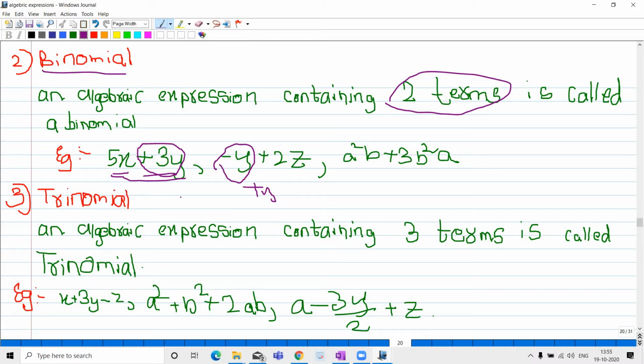Now I said monomial and binomial. You got the definitions and also an example, because all people understand by example. Now we completed binomial and monomial. A monomial is an algebraic expression containing one term, and a binomial is an algebraic expression containing two terms. These various types of algebraic expressions depend totally on terms only.